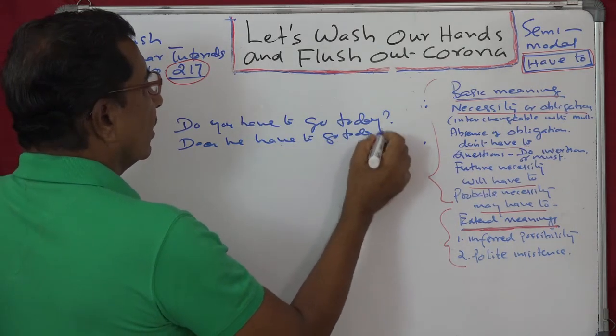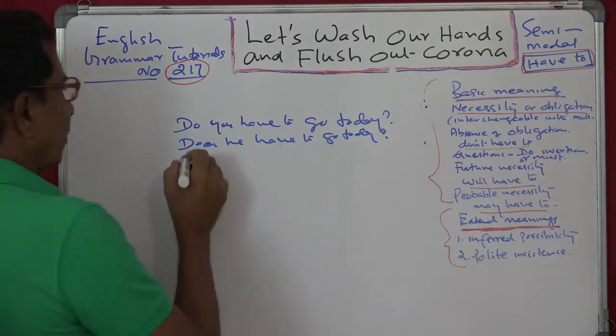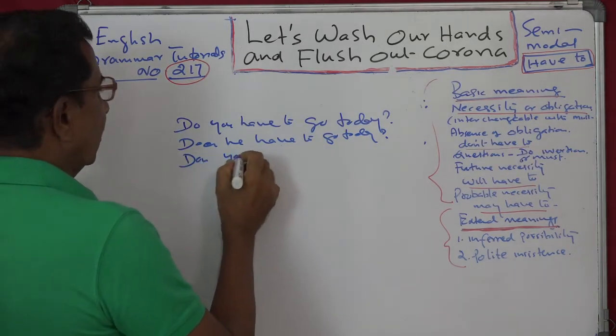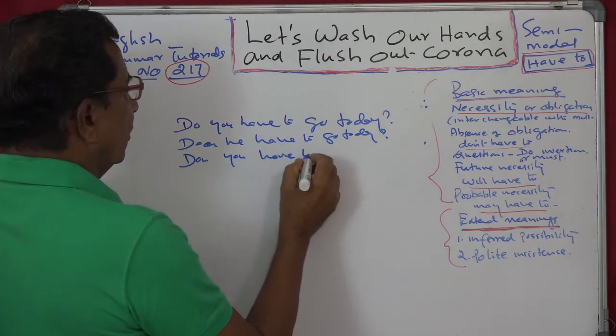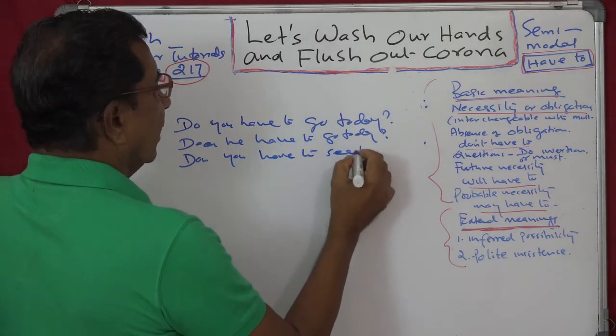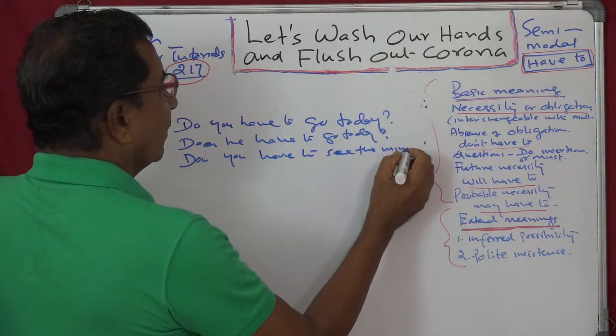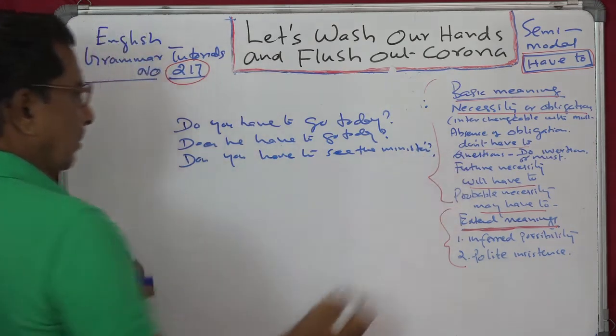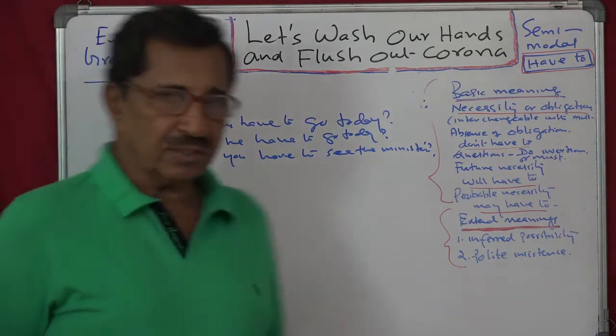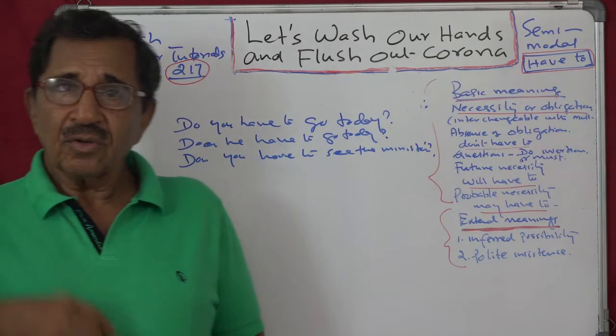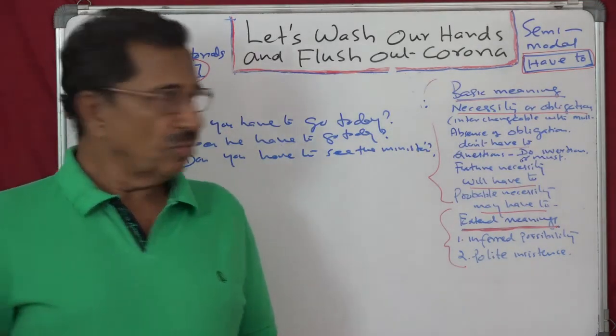Then, do you have to see the minister? So that is questions. For questions you have to insert do.